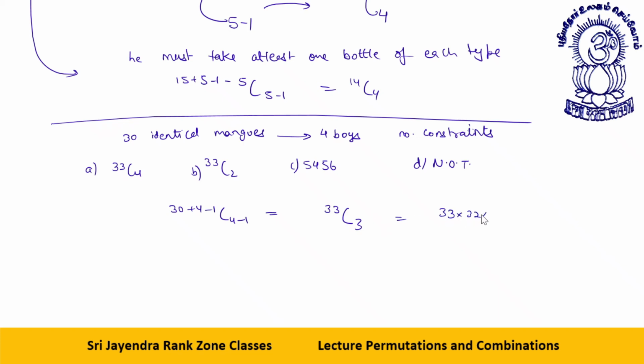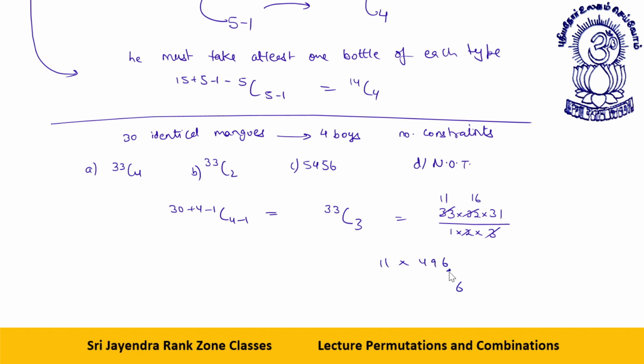33, 32, 31 over 1, 2, 3. 3 and 33 cancel to give me 11. 2 and 32 cancel to give me 16. 11 into 31 into 16. 30 into 16 is 480. 1 into 16 is 16. So it is 496.